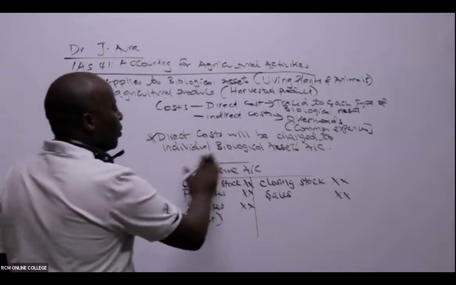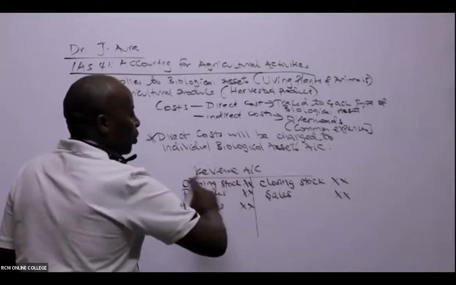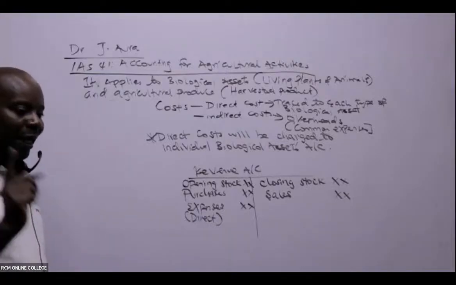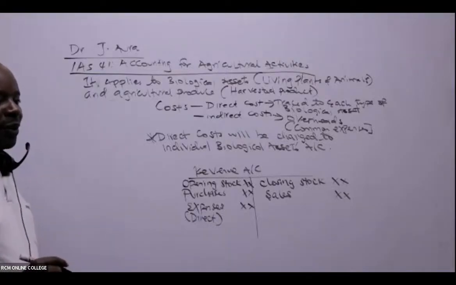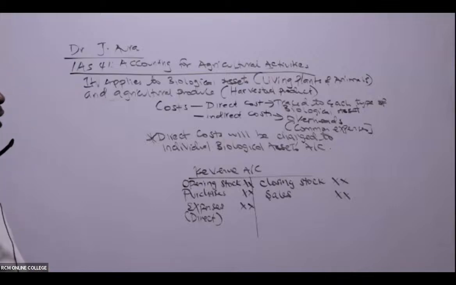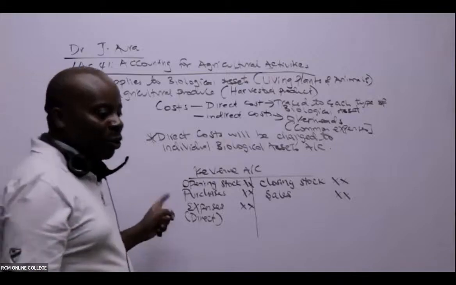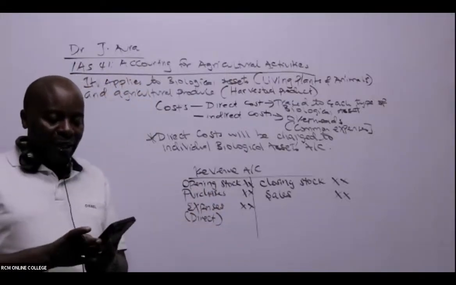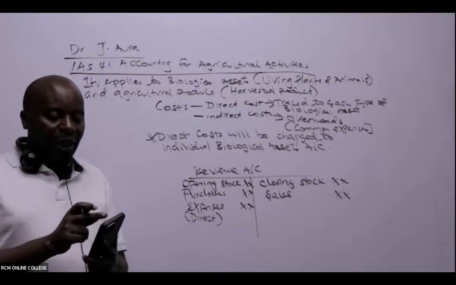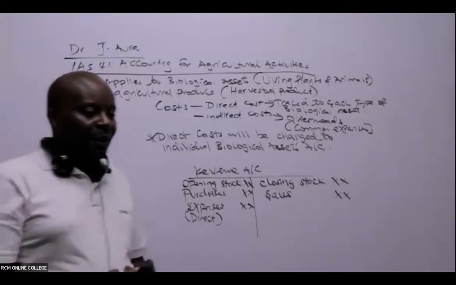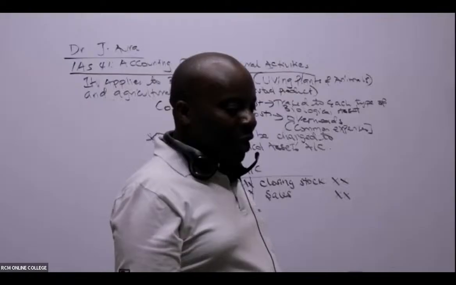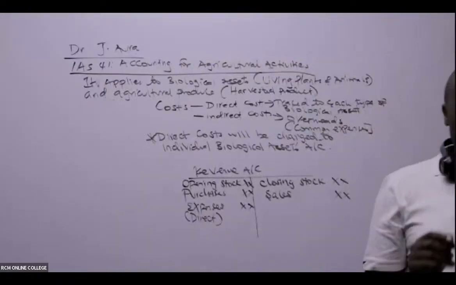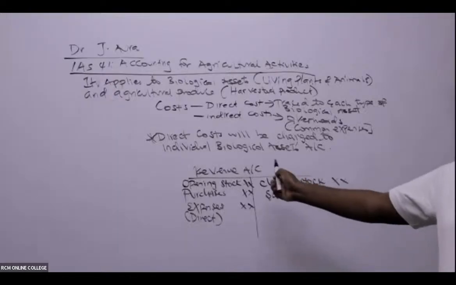So remember, this is our usual T account, the revenue account for our biological assets. So I would want to see, ladies and gentlemen, whether we are together. Have you been able to write this up to here? Let me get some confirmations there. The most important thing is for us to appreciate that whenever you see direct expenditure, it shall be charged to the revenue account.